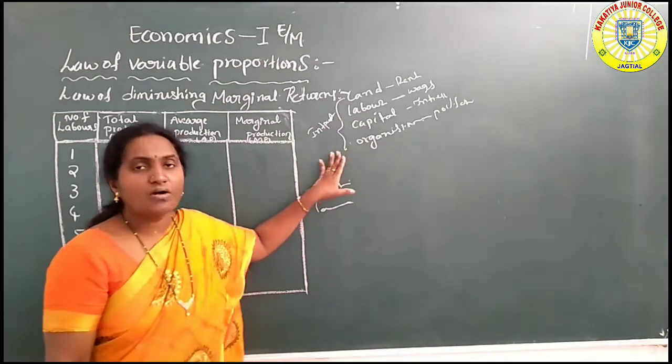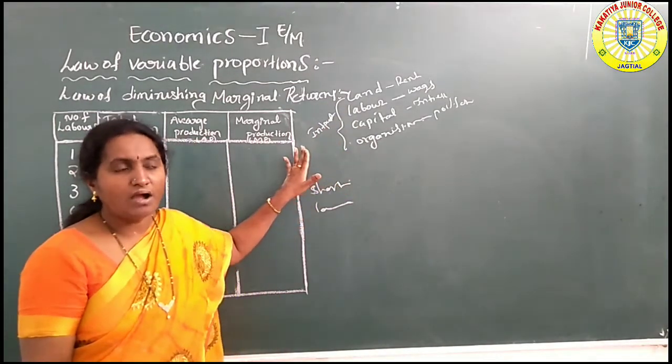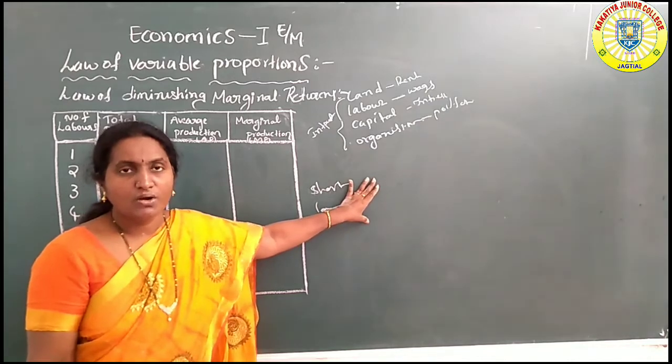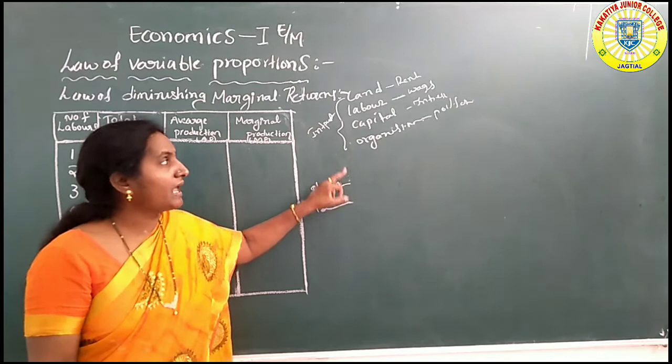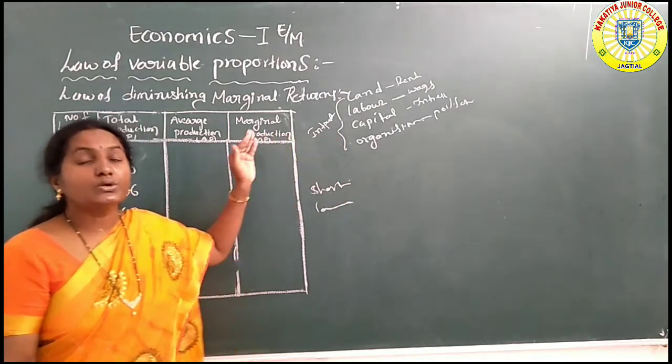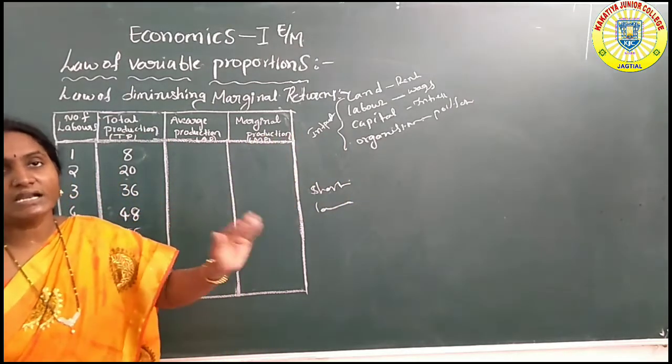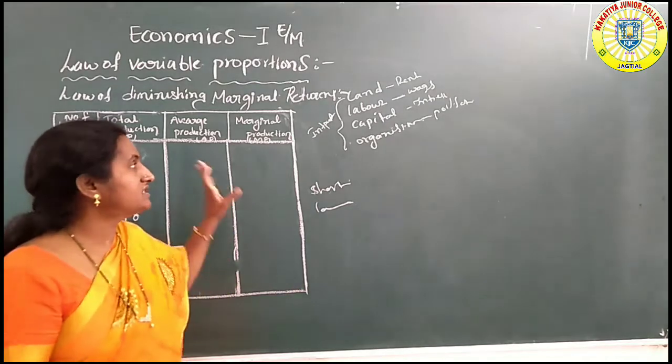All remaining factors are constant. So what happens to the total production, whether it increases or decreases, is the concept of this law.